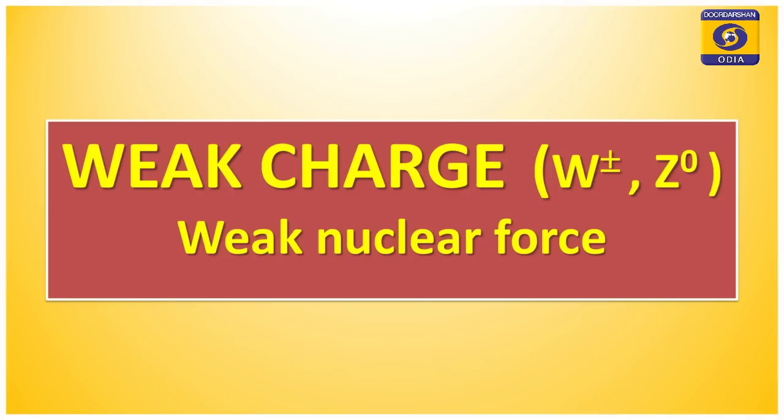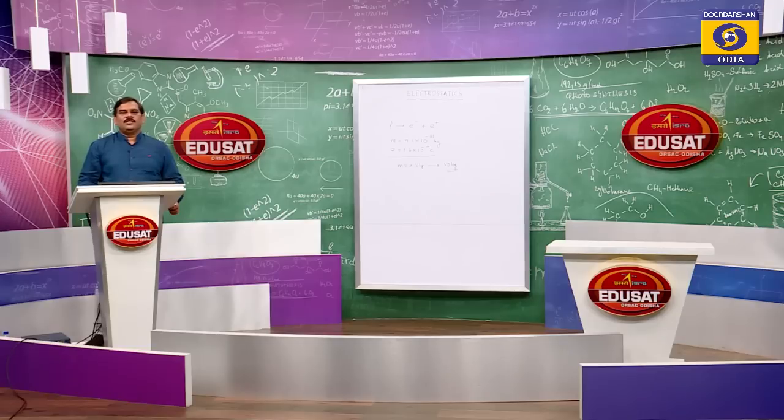The second one is weak charge. Weak charge gives weak nuclear force. It comes out of the isotopic spin of nuclear elements. It exists inside the nucleus because it is mediated by the particles W plus, W minus and Z0 bosons, which are very heavy. So, these forces are short range forces existing inside a nucleus.